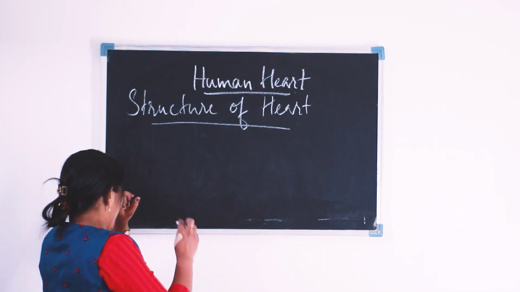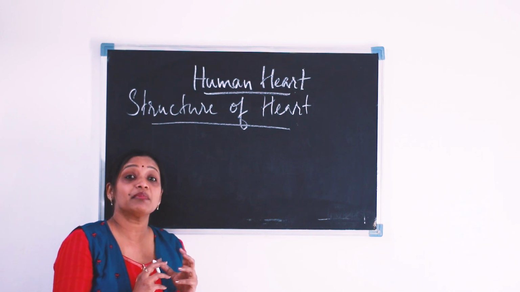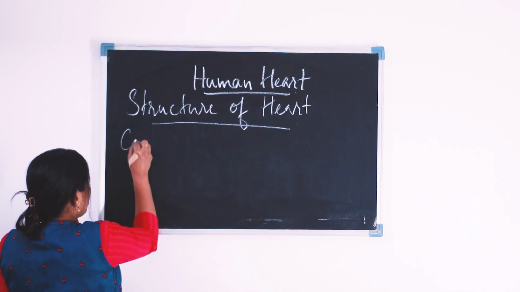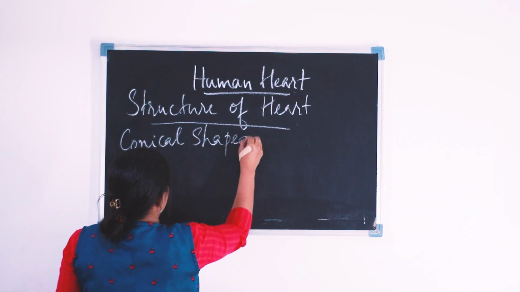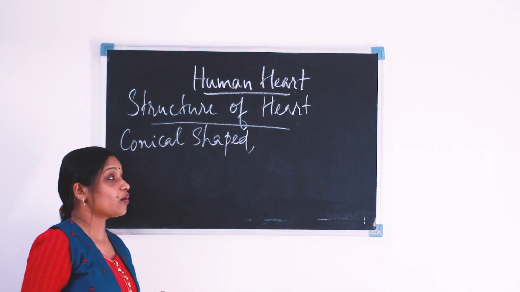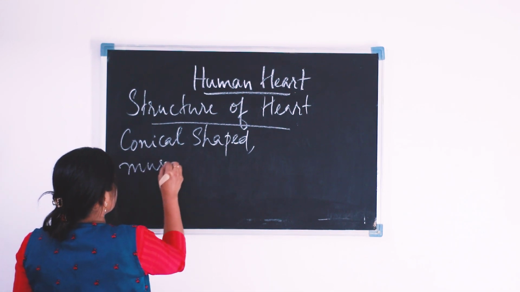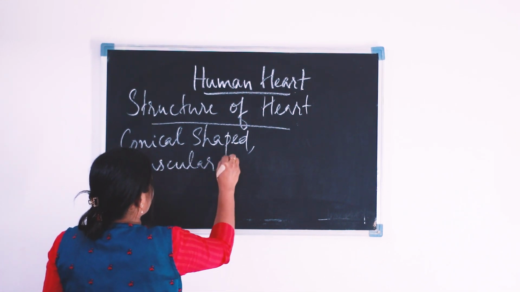The heart is a conical shaped muscular organ. It is conical in shape and it is a muscular organ.